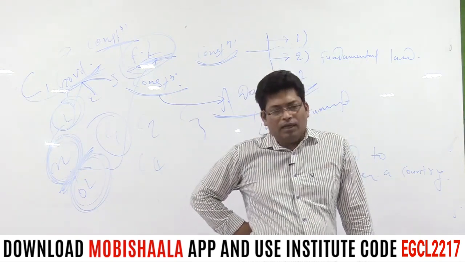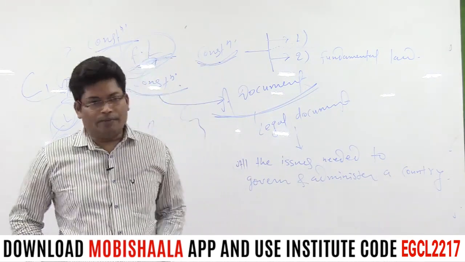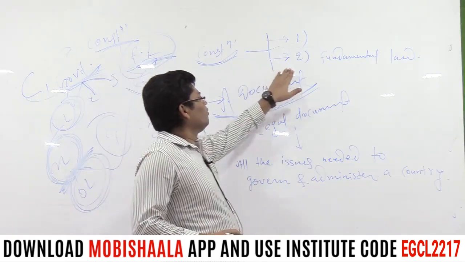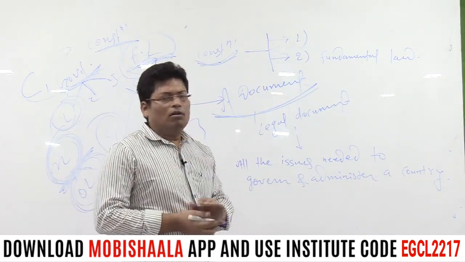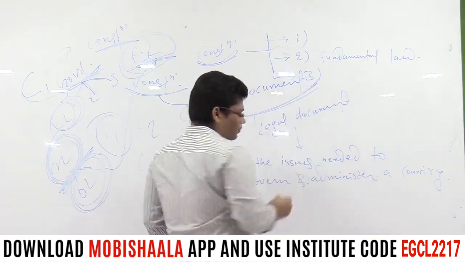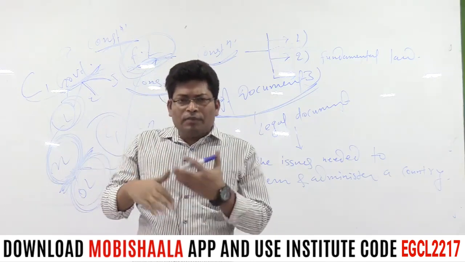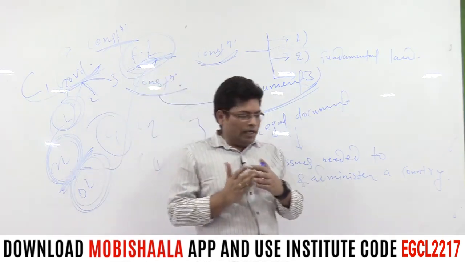This is the reason why the constitution of a country is called the fundamental law of the country. Okay, so this is the second point about the constitution. What is the third point? Third point is, it's the constitution only which makes us know about the nature of polity existing in a country.